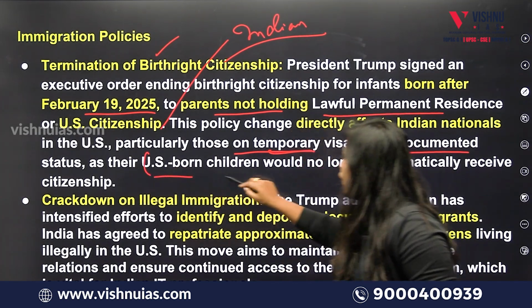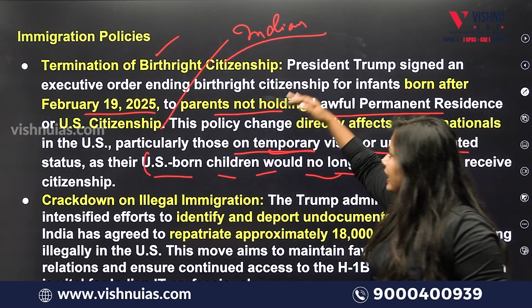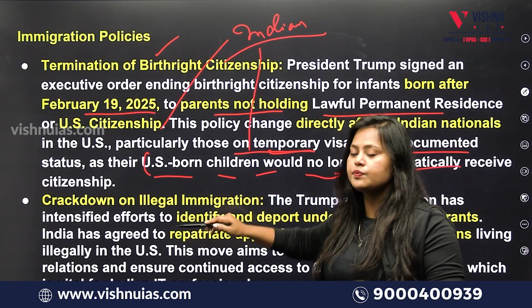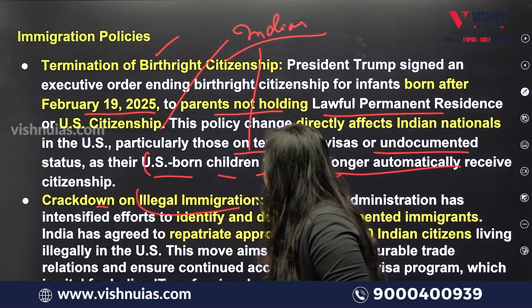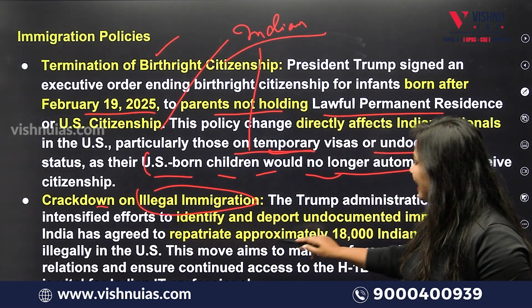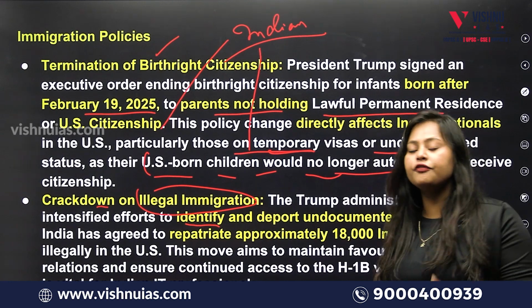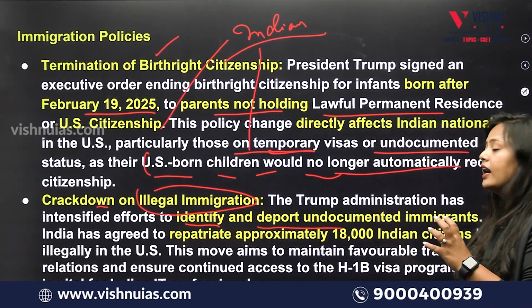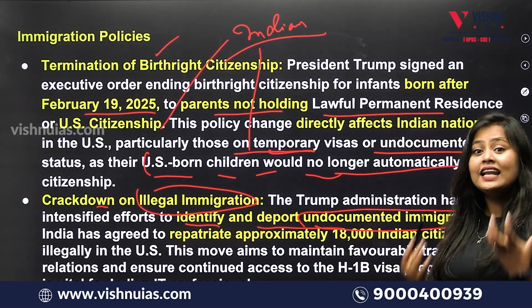So US-born children would no longer automatically receive citizenship. He wants some kind of rules, not just birth giving you citizenship. And secondly, the crackdown on illegal immigration. He is saying that US officials are going to identify and deport people who are undocumented, like illegal immigrants.